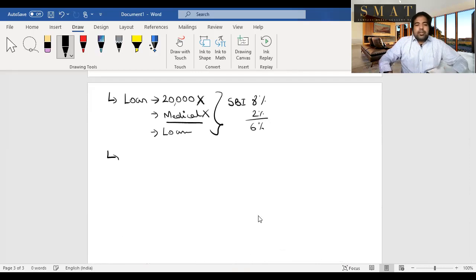Next one is domestic servant. Can your employer give you a domestic servant? Can they employ a domestic servant? Can they pay the salary? Yes, but that will be added as a perquisite. Whatever they're paying will be added as a perquisite. If they give you a domestic servant allowance, allowance is A for allowance, A for add, but you will not minus anything because it does not belong to the sentence under section 10(13A) or 10(14).